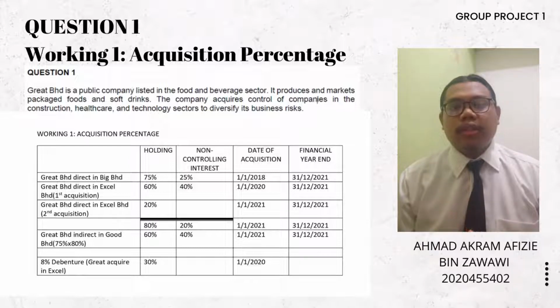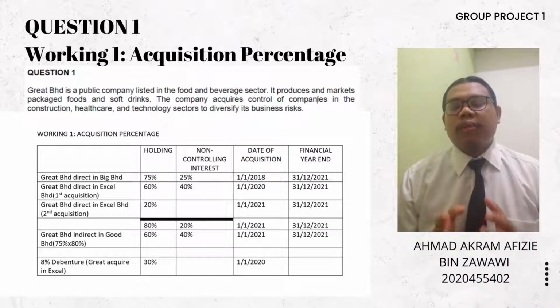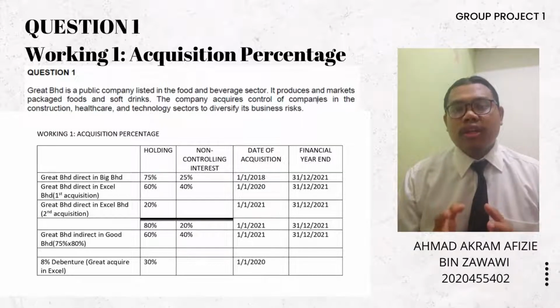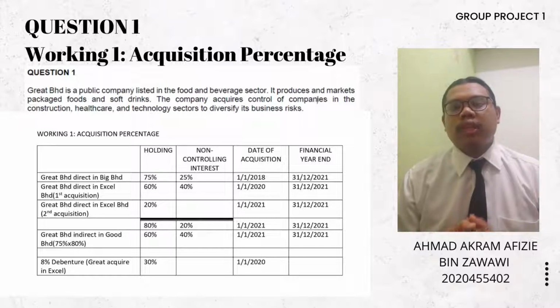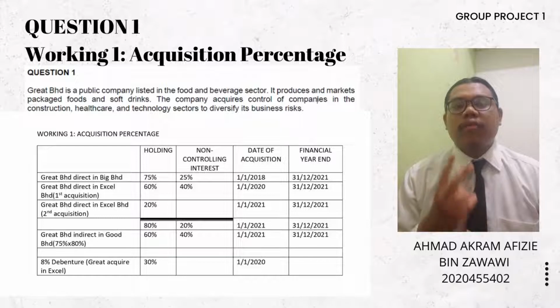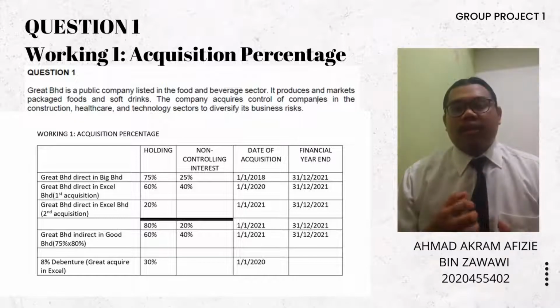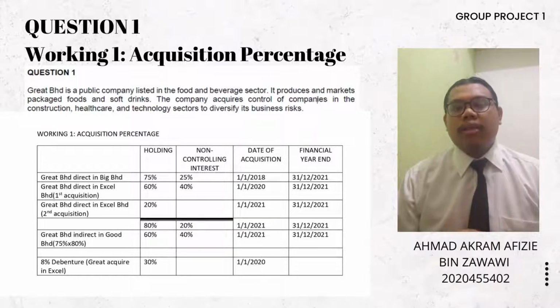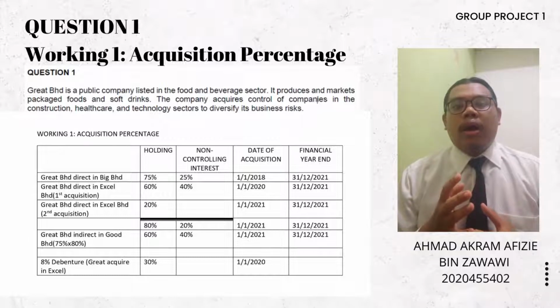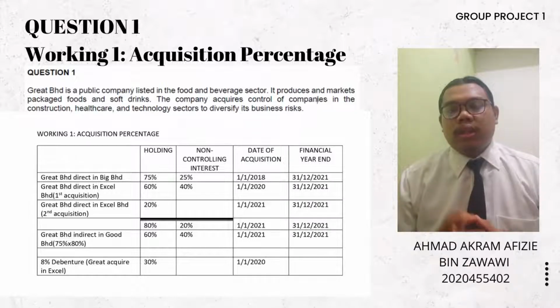For the acquisition of Bid Berhad, Great Berhad acquired directly 75% of the ordinary share capital in Bid Berhad on 1 January 2018, and the non-controlling interest for Bid Berhad is 25%. In Asal Berhad, Great acquired 60% of the ordinary share capital and 30% of the debenture on 1 January 2020, and the NCI is 40%.